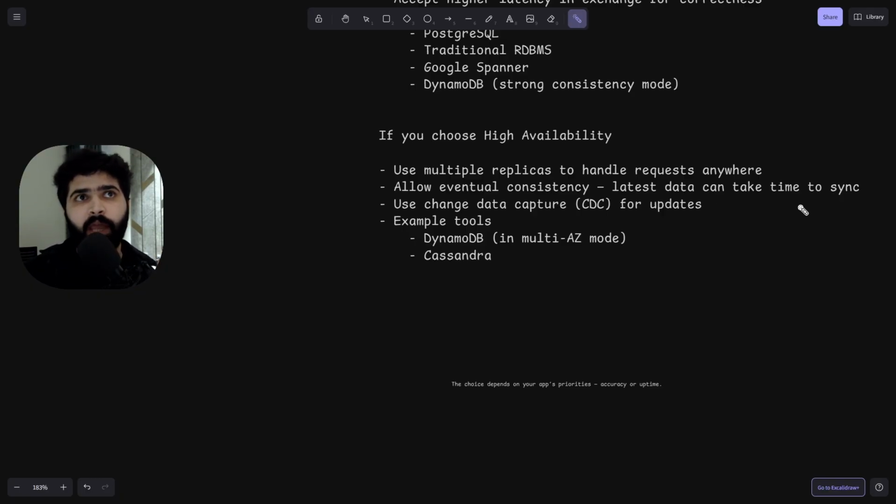Suppose I'm updating my profile on Instagram, so it's okay if others see the updated profile in a while. It's not mandatory that everyone should see it instantly. It may take up to a few seconds to propagate that change to others' feeds. Okay, so use CDC, change data capture, for updates. And the example tools could be DynamoDB in multi-AZ mode, and Cassandra you can use over there.